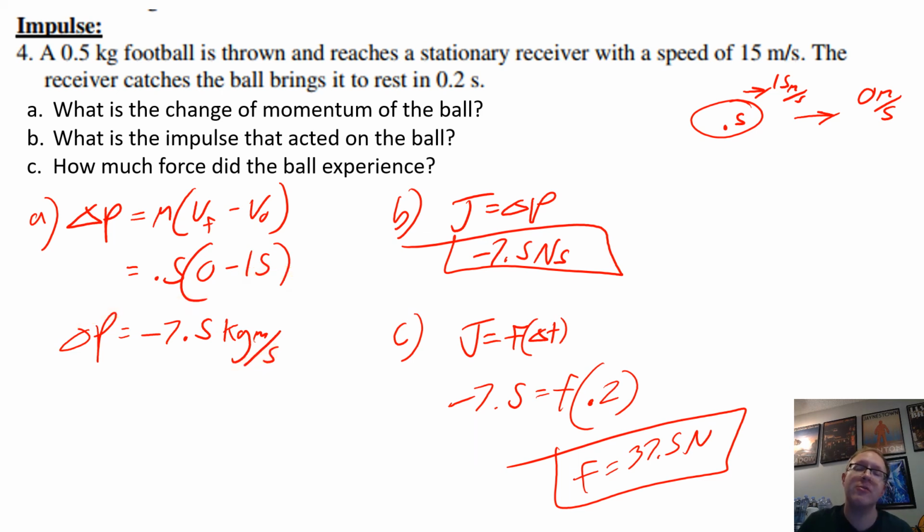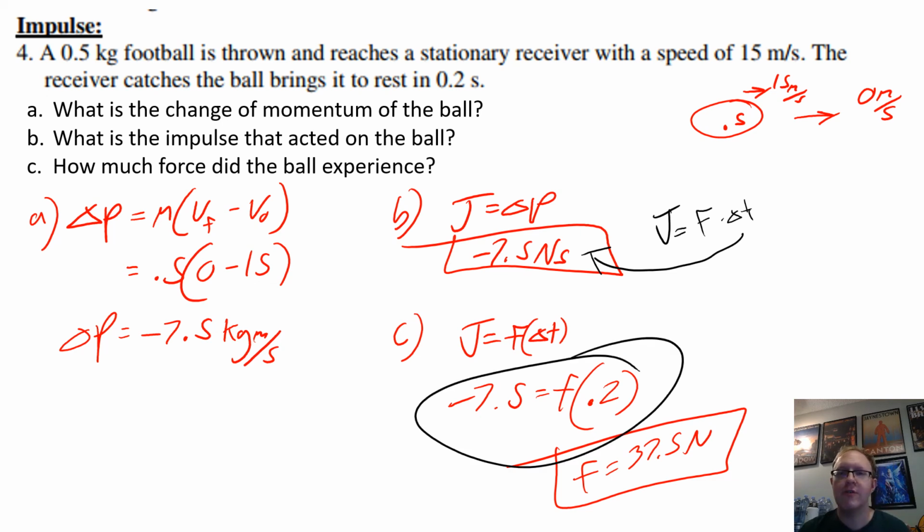How much impulse did it experience? The same, negative 7.5, but I switched up my units. I'm using the standard impulse units of Newton seconds because yes, impulse and change of momentum equal each other, but impulse is a force times a time. So I'm reporting my units in that manner. Both units would be fine for impulse or momentum. And then part C asks how much force it experienced. I can take my impulse equation and plug in the time to solve for force.